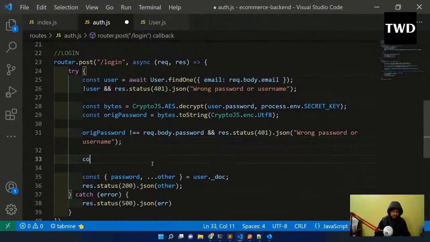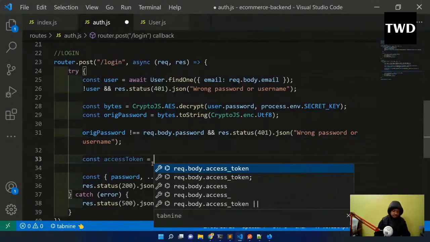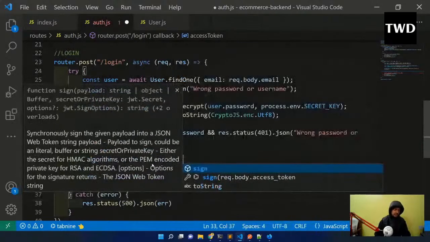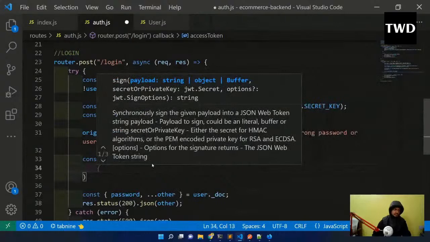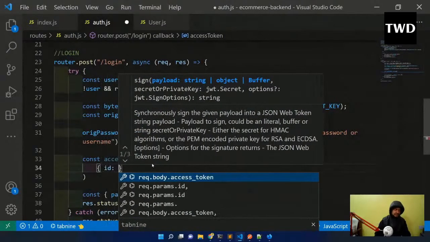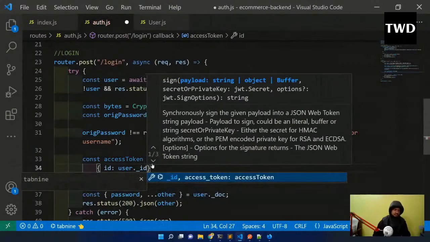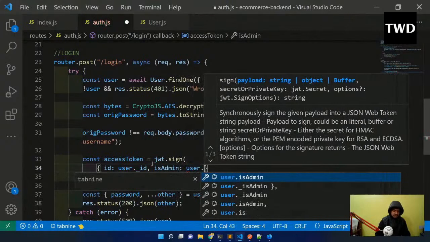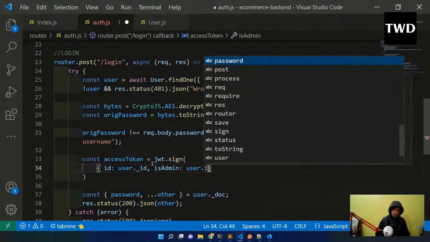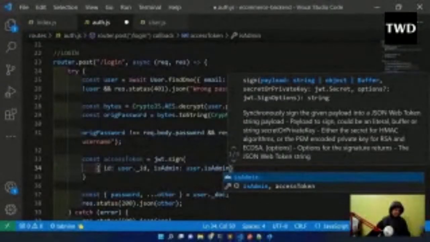So const accessToken equals jwt.sign, and then id is user._id, and isAdmin is user.isAdmin. Okay, so I'm going to get the access token here first.